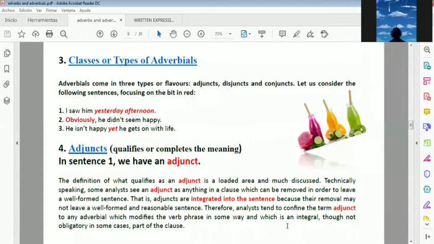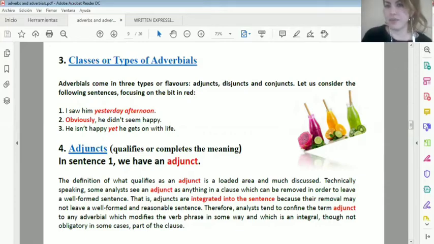Coordinator. Yes, that's right. If it is one of the FANBOYS, remember that it was for you to remember them. But it's a coordinator or coordinating conjunction, okay? So remember that in that case, I told you coordinating conjunction. So this is a case of conjunct, okay? Expressing contrast is not the same as "I haven't seen him yet." So that yet is another type, expressing time. But it's not a linking word in that case.